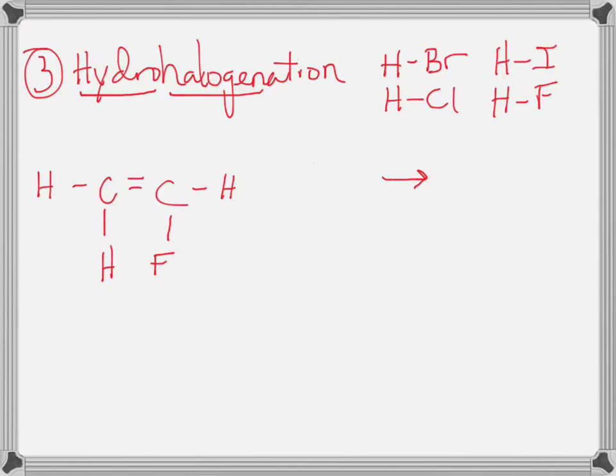Again, if we had another molecule of hydrogen fluoride, we could add it. And so let's go ahead and do that. Now there's actually two ways we could add it. So I'm going to put it up here. We're going to go ahead and add it. We could add it like this. I can move that bond to there and move this bond to here, just like we've done before. Erase what was moved. And we can get that molecule.